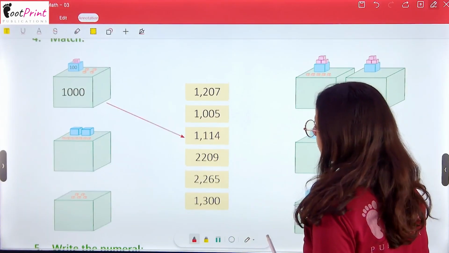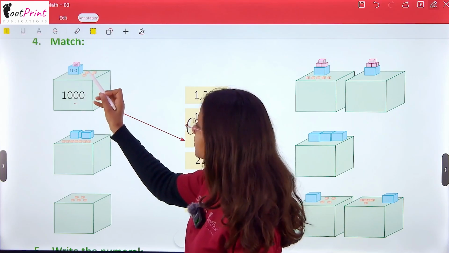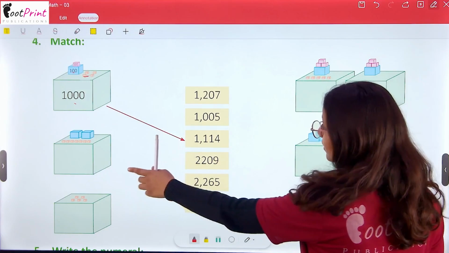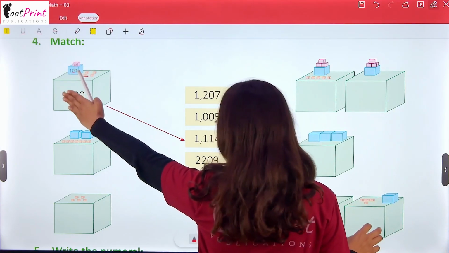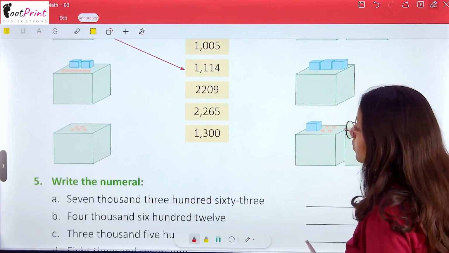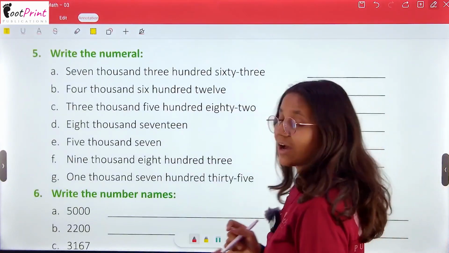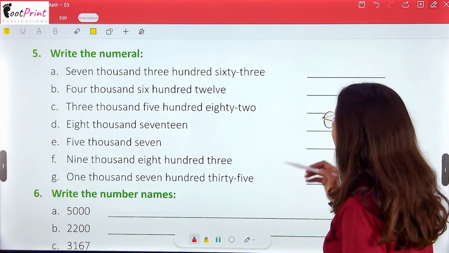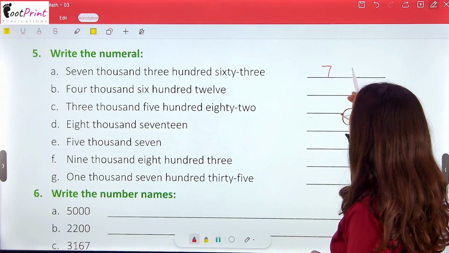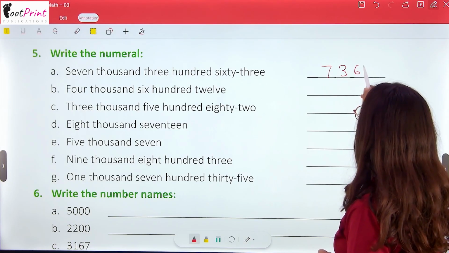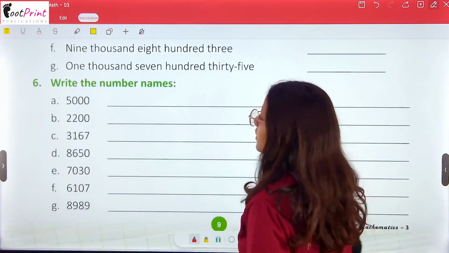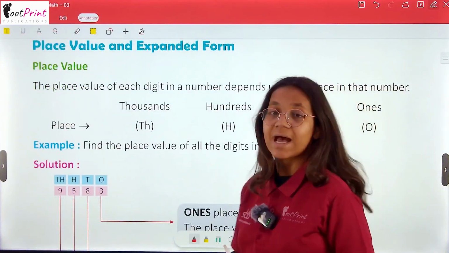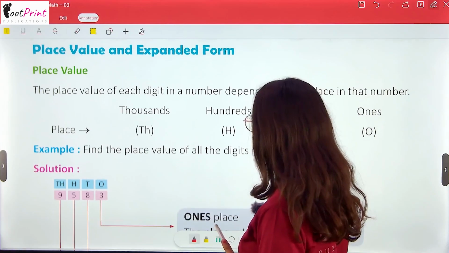Here you have to do a matching. It's a block of 1000, then it's 4 lonely blocks, then it's 100, then it's 10. 1114. Now write the numeral. You have to understand the number names, 7363, and then you have to write the numbers. 7363. So next is write the number names. I hope you all will do these activities and questions on your own.